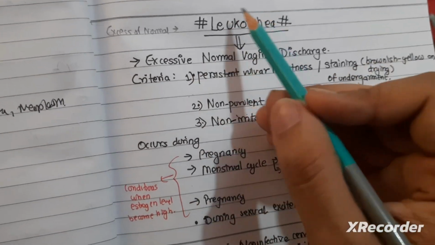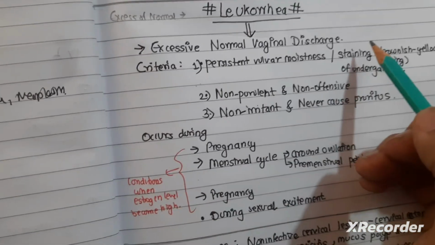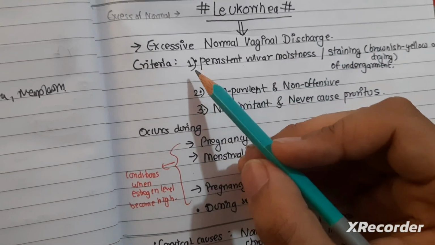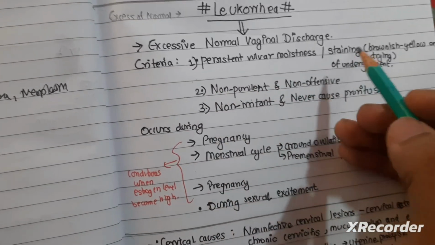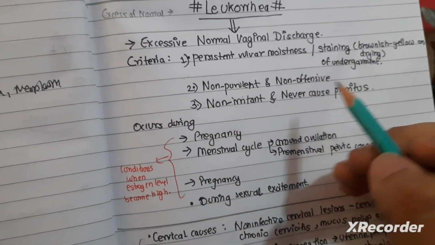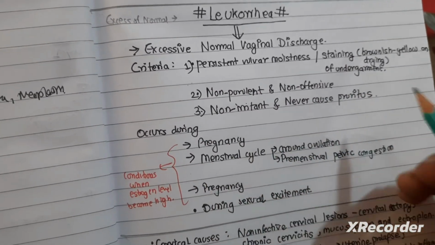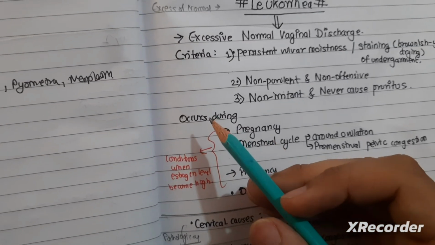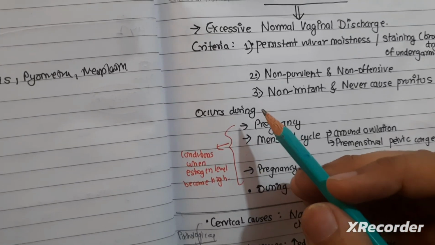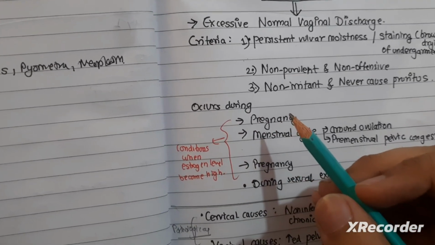So leukorrhea is an excessive normal vaginal discharge. It has characteristics like persistent vulvar moistness, non-purulent and non-offensive. It is non-irritant, and it never causes pruritus. It occurs during conditions where there is a high level of estrogen.